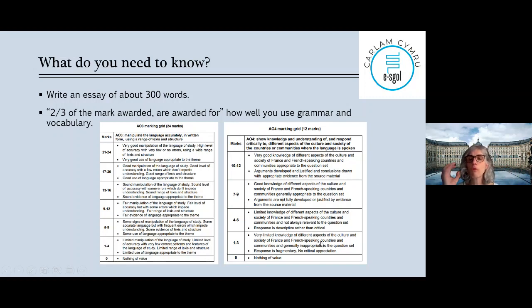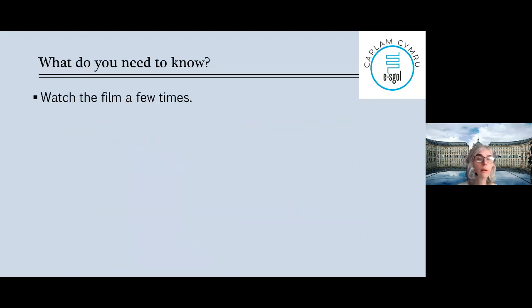Try to know your film really well, your character really well. In the vocab you have the names of the people in your film, so that's an easy one. Okay, they're difficult, but if you practice them, it should be fine. So, another thing you need to know is the film, as I said.